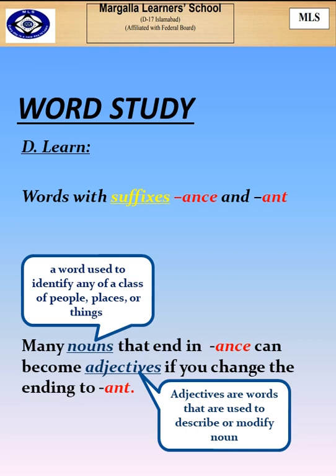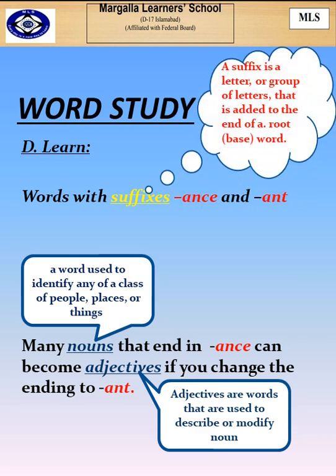First of all, let us come to know what a suffix is. A suffix is a letter or group of letters that is added to the end of a root word. A letter or group of letters, that is more than one letter, which are added at the end of the word. Suffixes are letters added at the end of words. I've repeated it twice to make you understand.